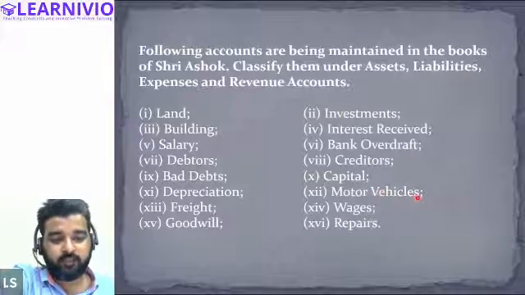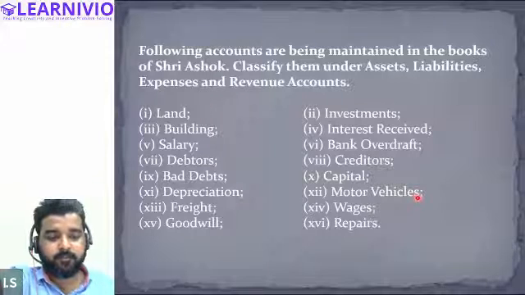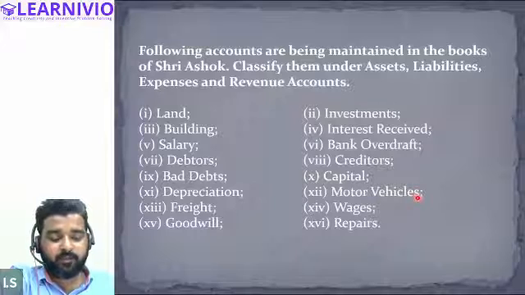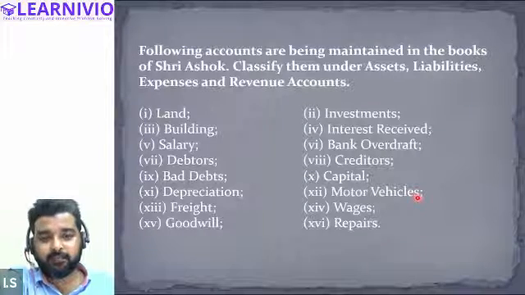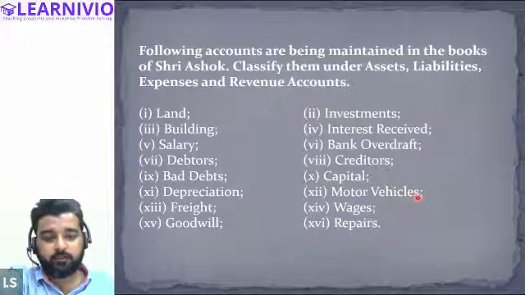I think we have covered everything. Wages are our expenses, so they will be recorded in the expenses account. Similarly, repairs are also expenses. It will be recorded in the expense account. Everybody clear about this? Yes. So these were around 16.